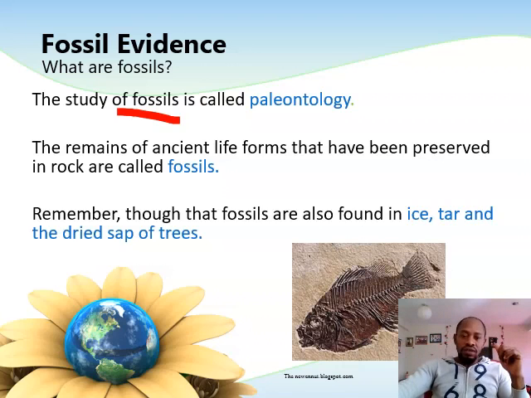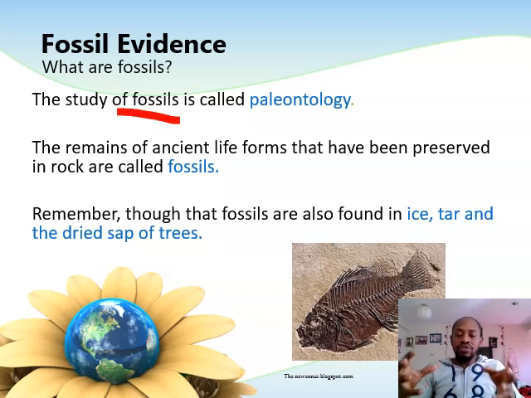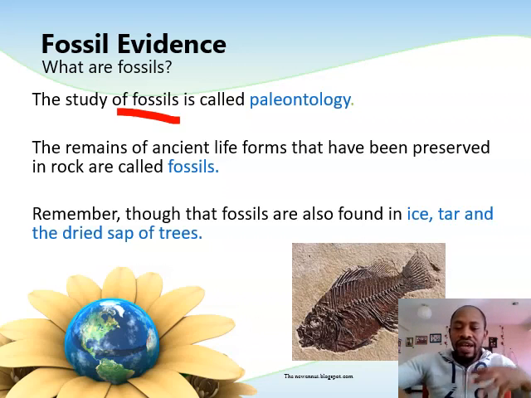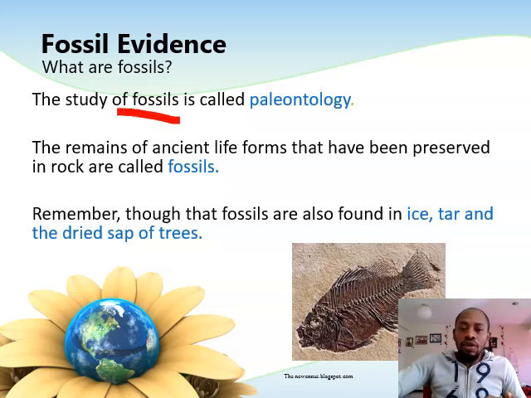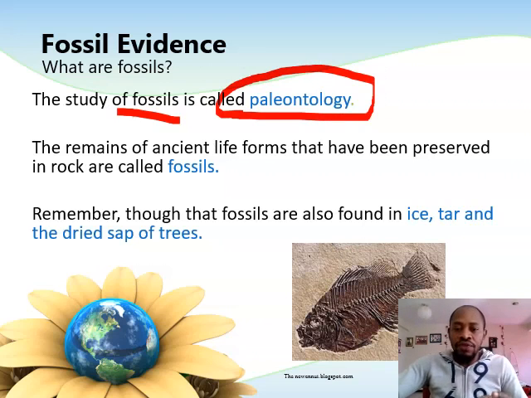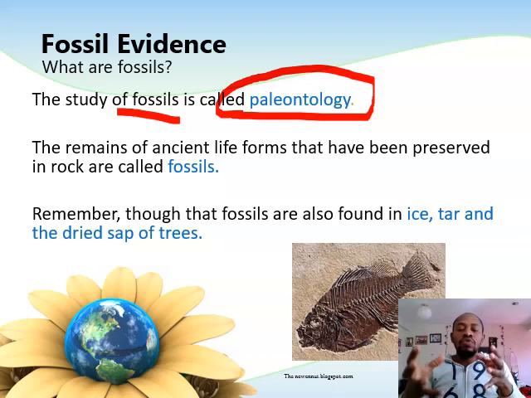How do we find these fossils? We find these fossils through the work of some scientists that we call archaeologists. They will go to sites where there is possibility of finding fossils. They will excavate, they will dig the ground and reveal all these bones or impressions, imprints. And they will then take them to another group of scientists that we call paleontologists, who do the study of paleontology, which is the study of fossils. They will then study these fossils and try to explain to us what could have happened, at which time these fossils formed, and all of that.